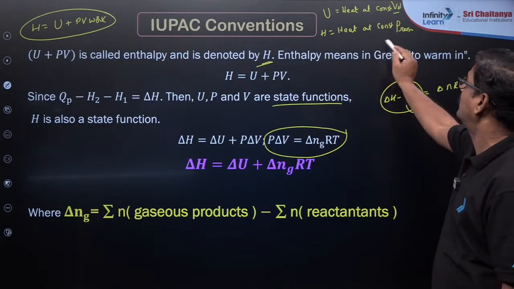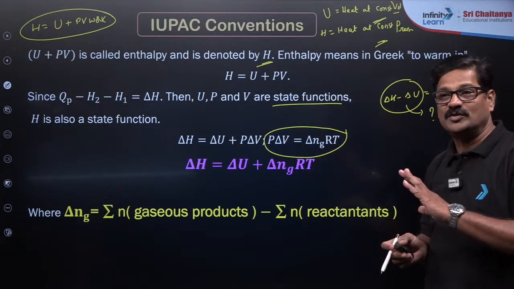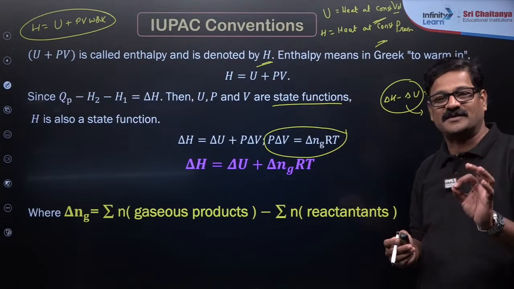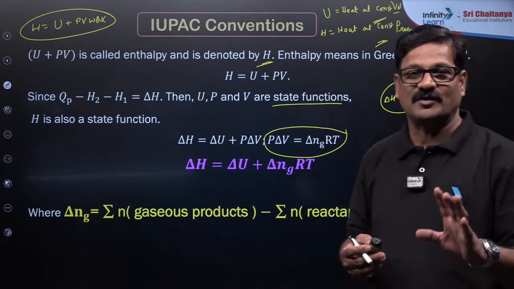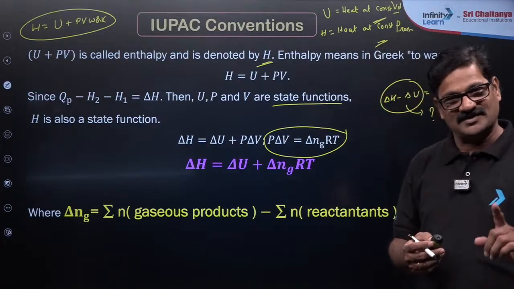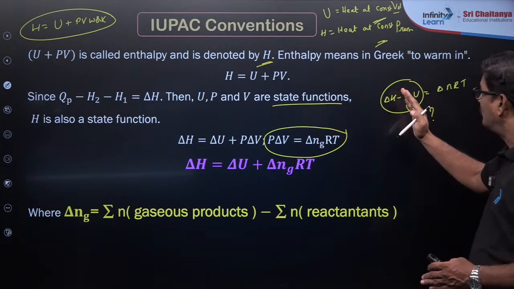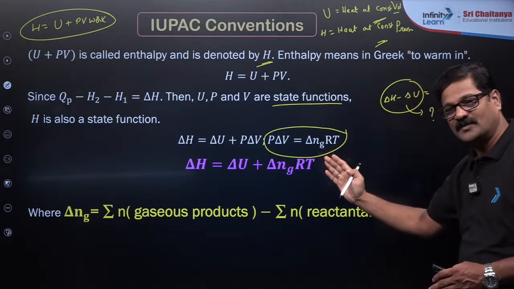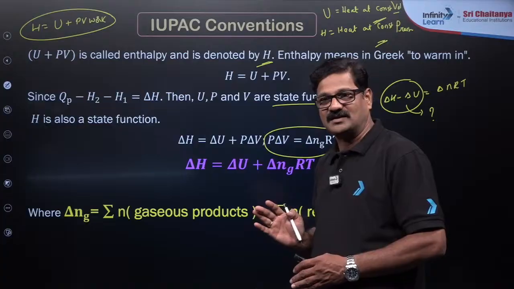That's very, very important. They don't use any term other than difference between heat at constant pressure and heat at constant volume. Also, if delta H is given, you are asked to calculate delta U. If delta U is given, you are asked to calculate delta H.